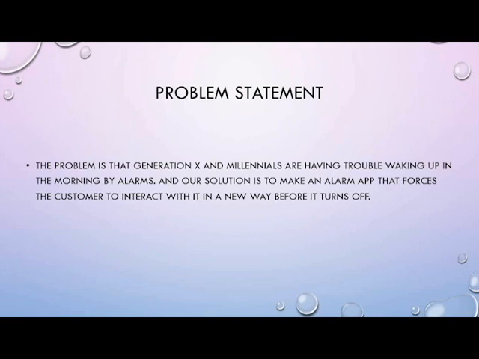So our solution to this problem is to make an alarm app that forces the customers to interact with it in a new way before it turns off. And this new way is by mind games or brain games. We have a series of 2 different brain games that will go off when the alarm goes off. And the only way to shut off the alarm is to complete the brain game.